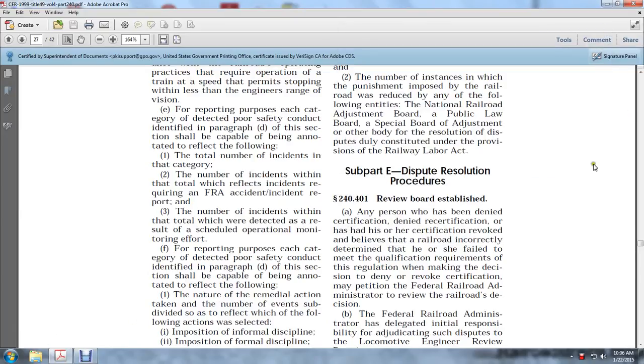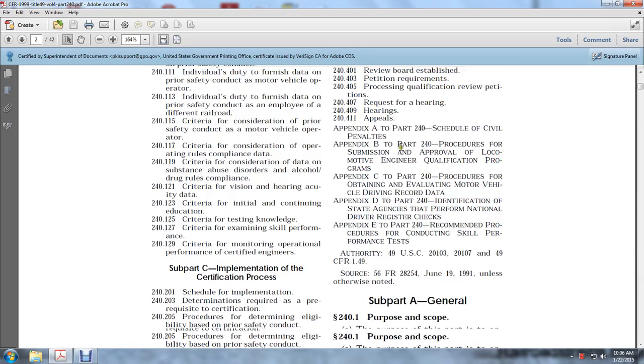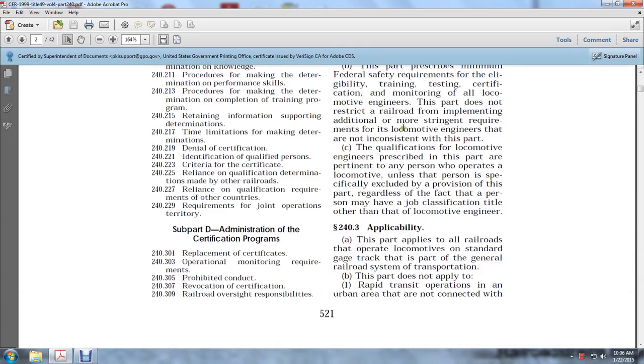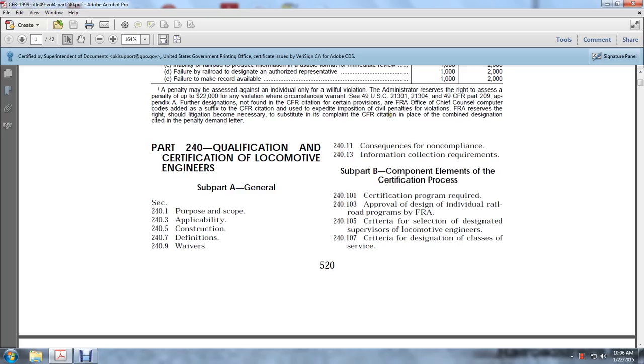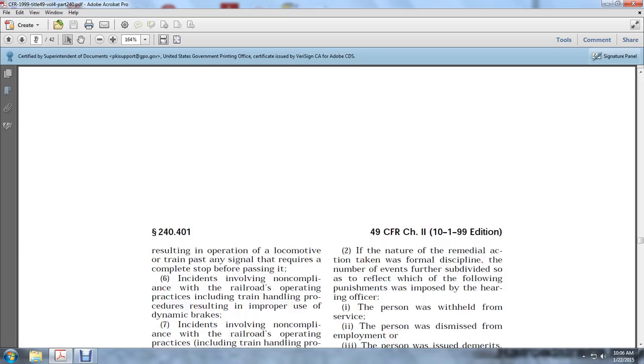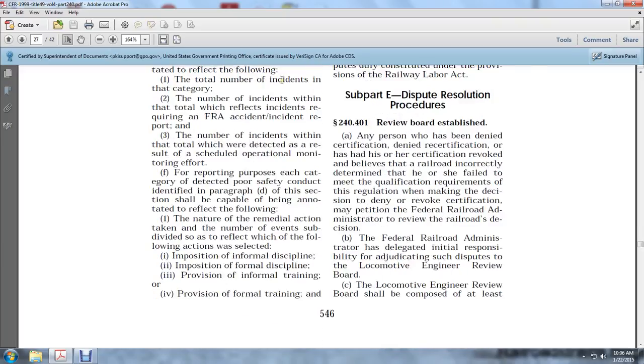All right, we're in Subpart E, Dispute and Resolution Procedures, and we'll go through the appendixes. Qualification and Certification of Locomotive Engineers. All right, Subpart E, Dispute and Resolution Procedure.